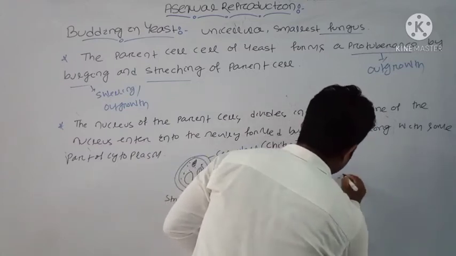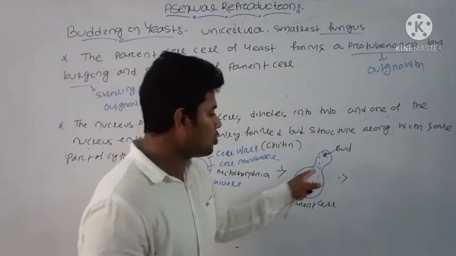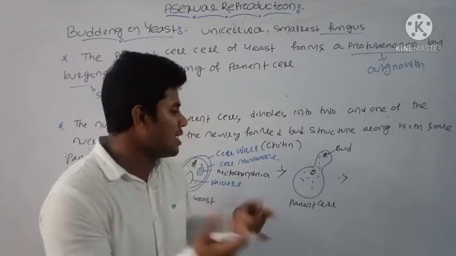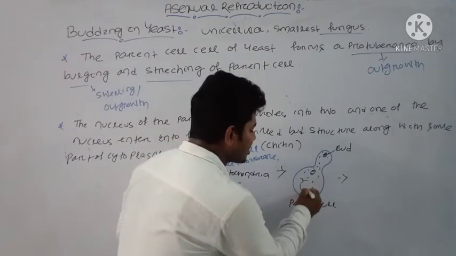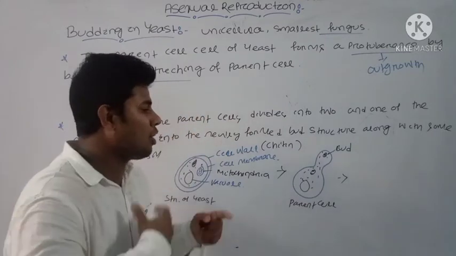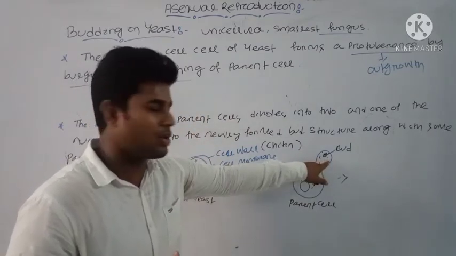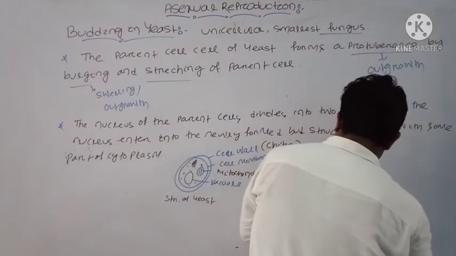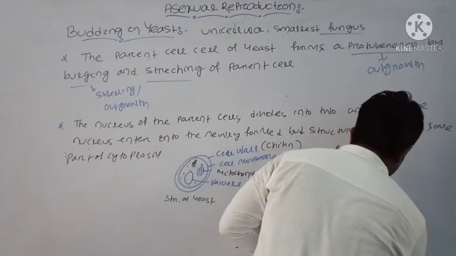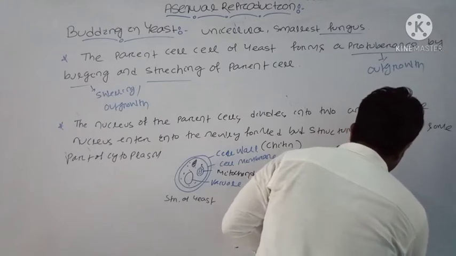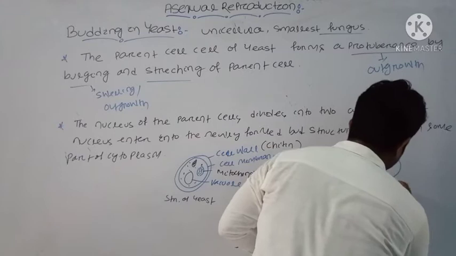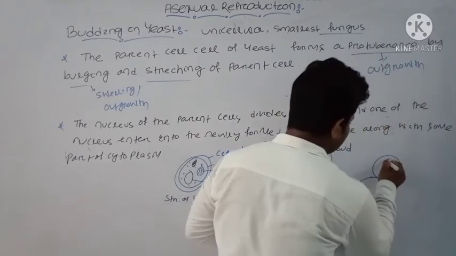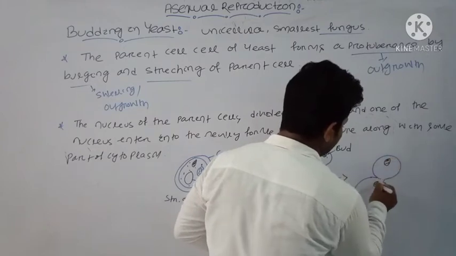parent cell. Okay, then next, the bud which is formed by the bulging of your parent cell will grow gradually, and the nuclear content along with other structures like mitochondria, ribosome, all other structures are transferred to the bud structure. And when it fully matures, it will form a septum. Okay, there is development of a septum. This is a septum-like structure, and this is your nucleus, and this is your nucleus.